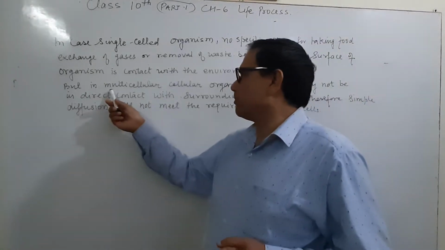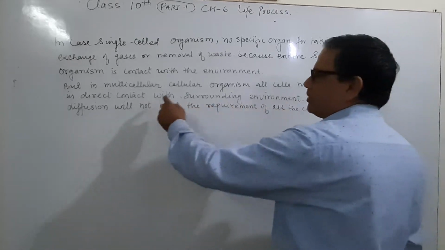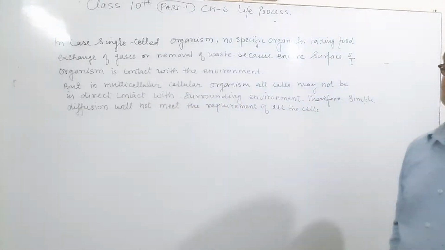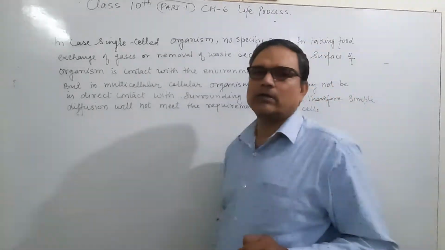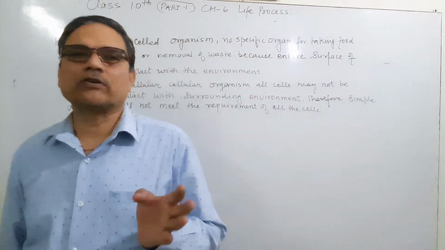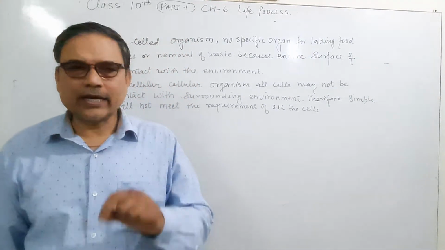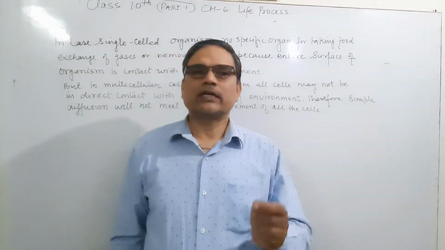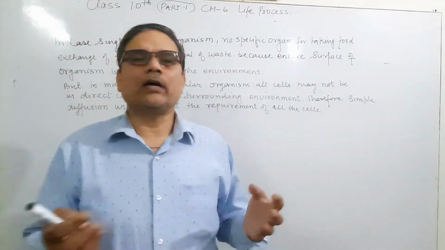But in the case of a multicellular organism, all the cells may not be in contact with the surroundings. Therefore, simple diffusion in a multicellular organism is not sufficient for all the cells. But in the case of a single cell, it is sufficient because the entire surface comes in contact with the environment.